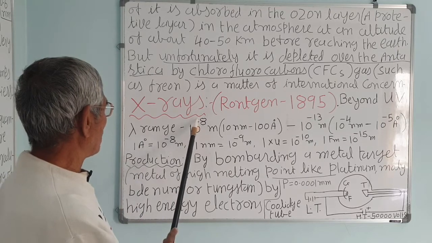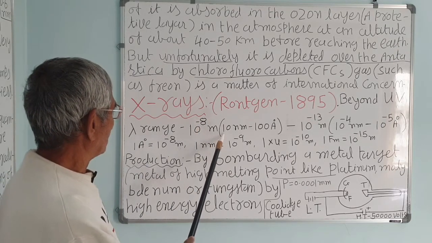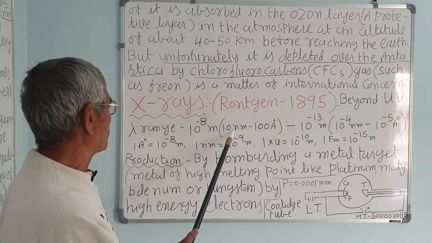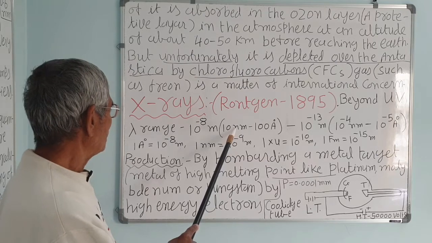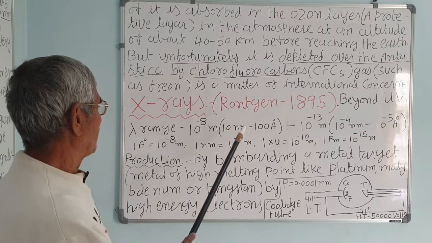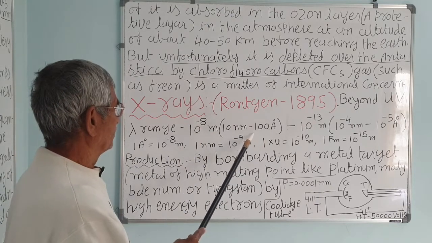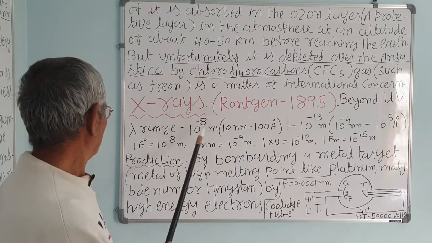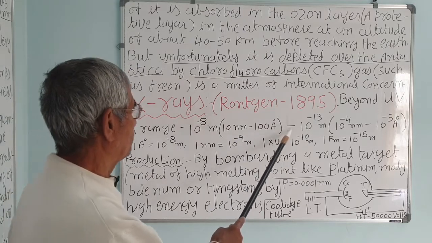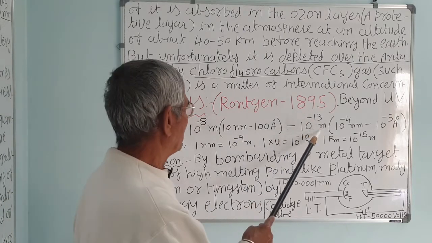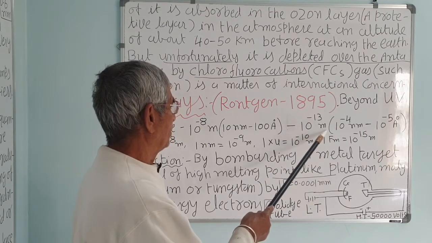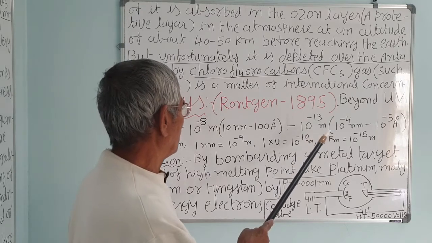The wavelength range is 10 raised to minus 8 meter, that is equal to 10 nanometer or 100 Angstrom units. We know a nanometer is 10 raised to minus 9, correct? This is 10 raised to minus 8 meter, and an Angstrom is 10 raised to minus 10 meters. That is, it is equal to 10 nanometer or 100 Angstrom unit, down to 10 raised to minus 13 meter. Very, very short waves, very powerful, with penetrating power. Energy is more the less the wavelength is, and vice versa.